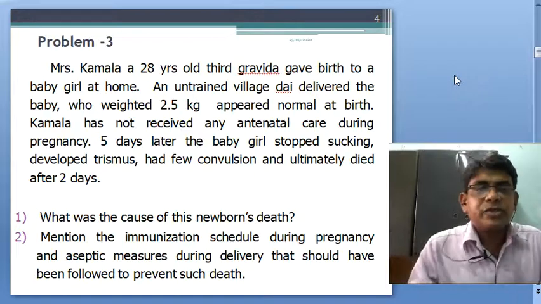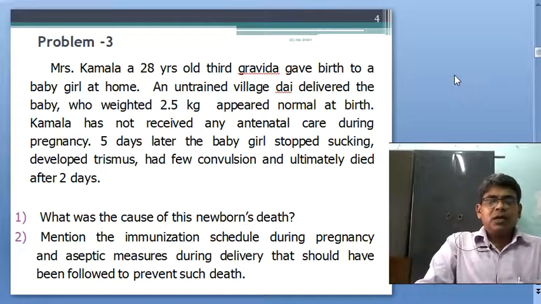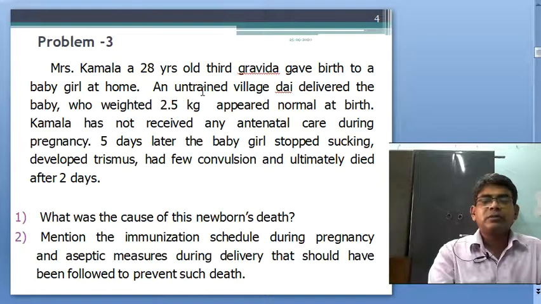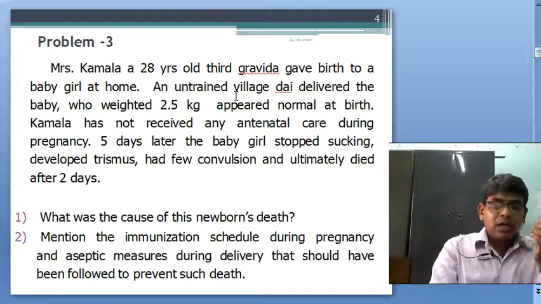Now, problem 3. Mrs. Kamala, a 28 years old third gravida, gave birth to a baby girl at home, mind it, and an untrained village dai, also carefully emphasize this point, delivered the baby who weighed 2.5 kgs.